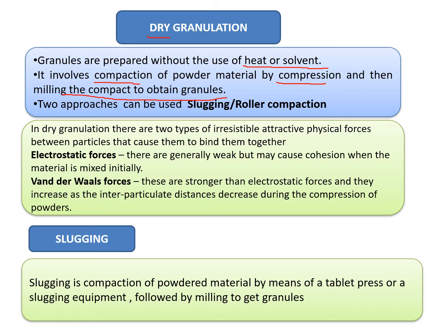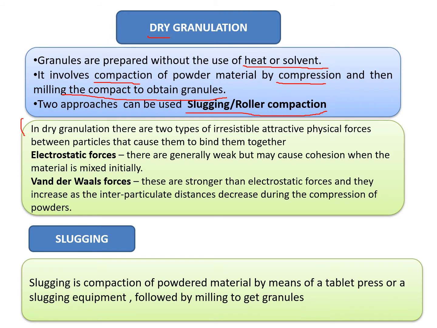Milling means breaking into small pieces. So starting with the powder, then preparing the compact and breaking that compact into granules. For this purpose, we can use two main approaches. One is slugging and the other is roller compaction.